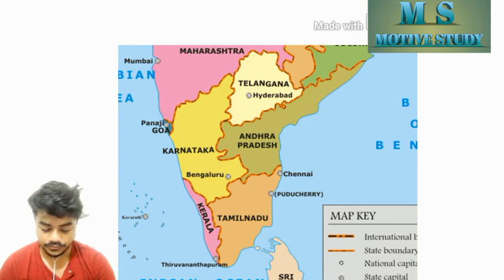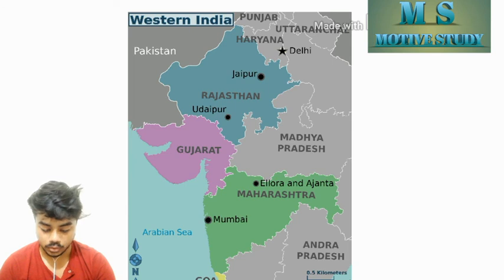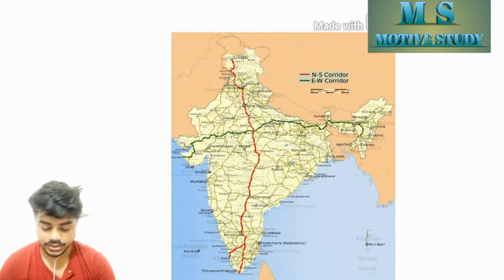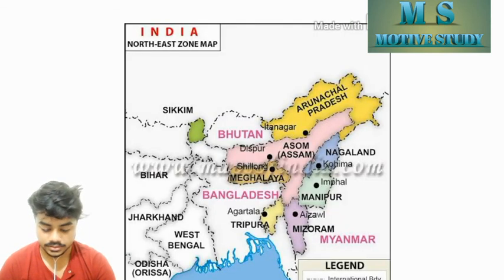And the western part of India: Gujarat, Rajasthan, Maharashtra, Madhya Pradesh. And the northeast states of India are Arunachal Pradesh, Sikkim, Assam, Meghalaya, Mizoram, Manipur, Nagaland, and Tripura. There are 8 states.